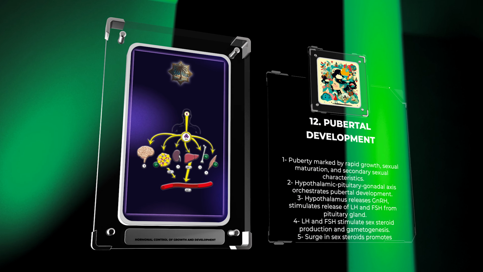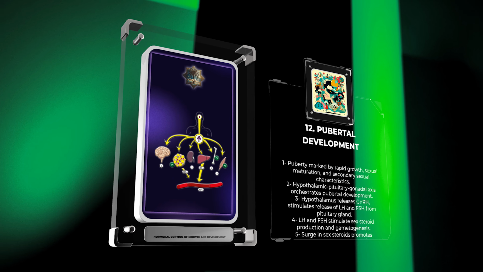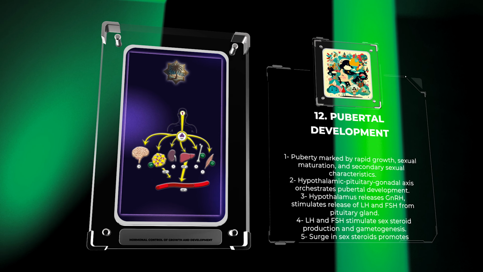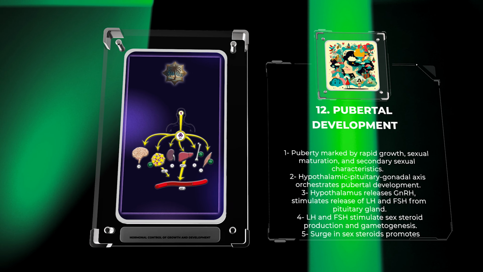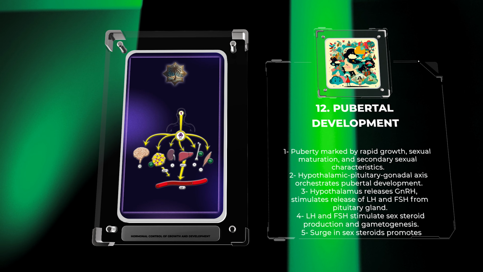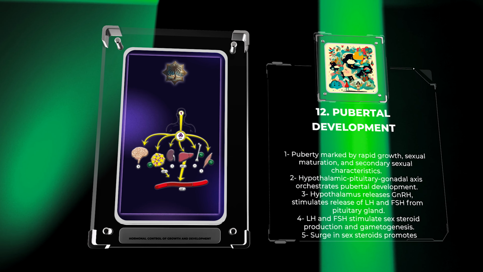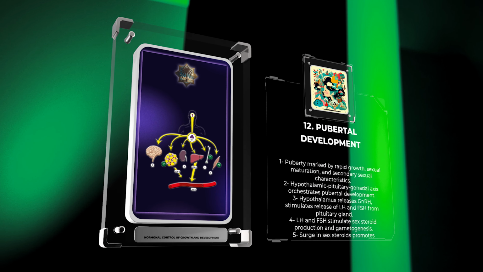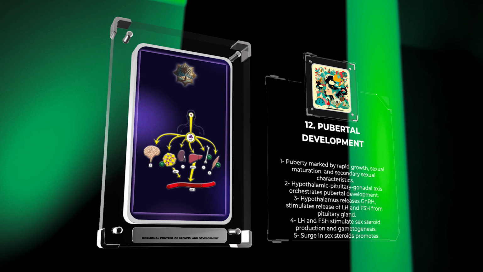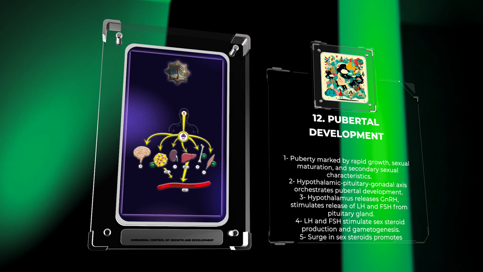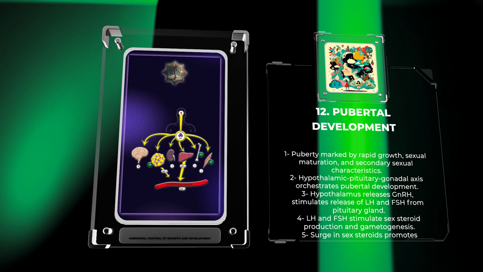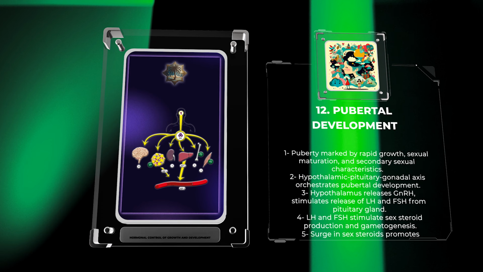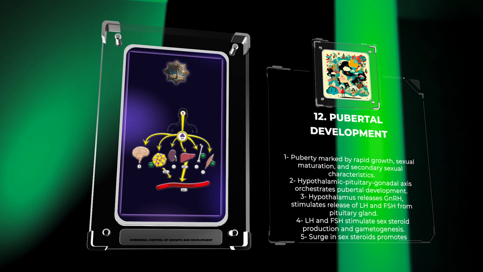During puberty, the hypothalamus releases gonadotropin-releasing hormone, GnRH, which stimulates the release of luteinizing hormone, LH, and follicle-stimulating hormone, FSH, from the pituitary gland. LH and FSH act synergistically on the gonads, stimulating the production of sex steroids and gametogenesis. The surge in sex steroids, such as estrogen and testosterone, promotes secondary sexual characteristics, including the development of breasts, testes, pubic hair, and the growth spurt. Understanding the intricacies of pubertal development provides valuable insights into the physiological changes and challenges faced by individuals during this formative period of their lives.